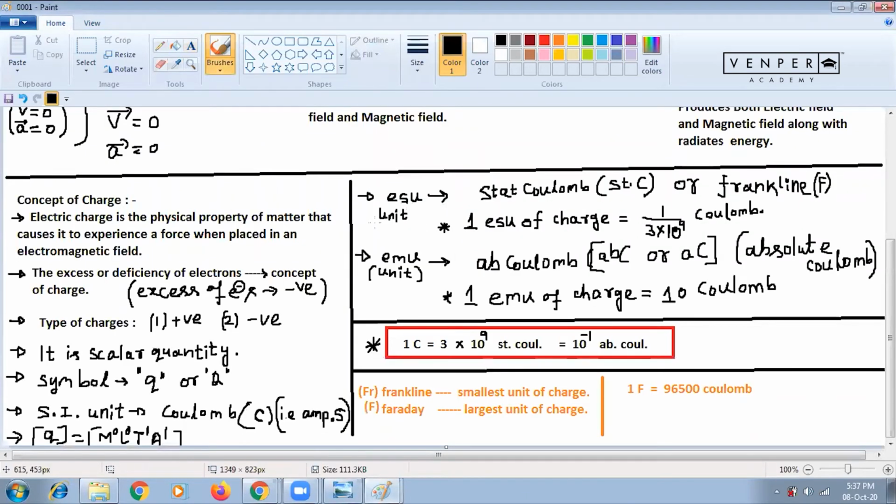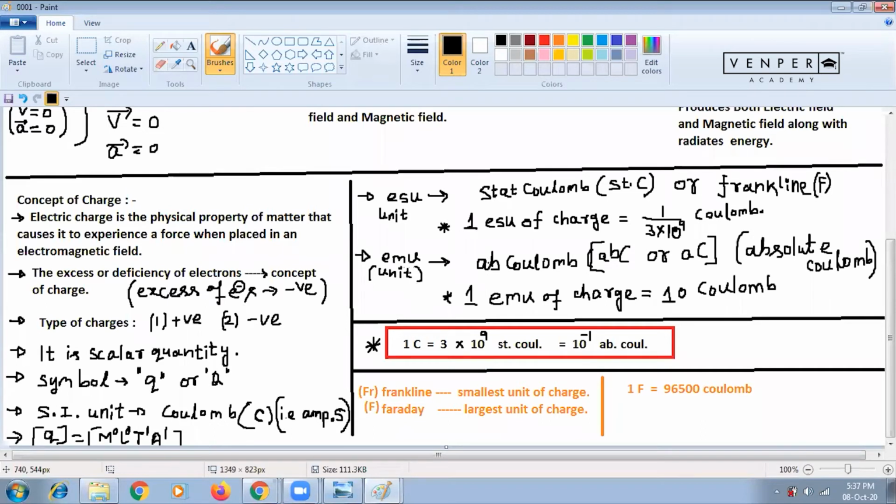So in CGS units, that is electrostatic unit and electromagnetic unit, we get statcoulomb and abcoulomb respectively. Whatever relation is written, please write. No need to take tension, just write the expression and remember this. There are so many types of units, you know.